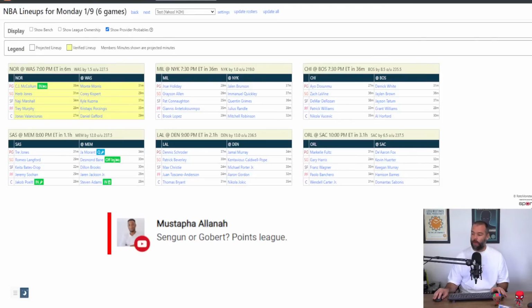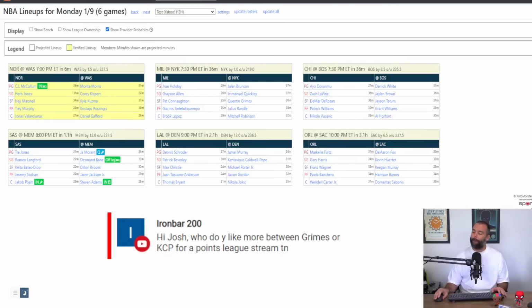Who do I like more between Grimes or KCP for a points stream? I don't think either of them are particularly strong points league players. I'd probably go for Grimes. I just feel more confident in his minutes.